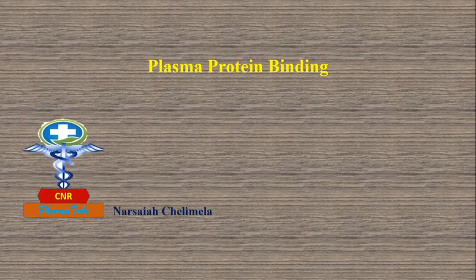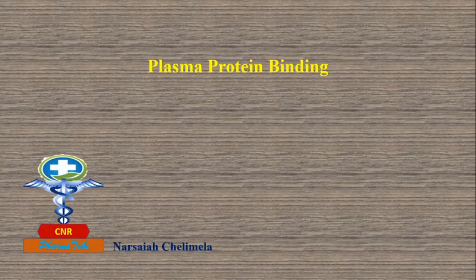This is our next topic, plasma protein binding. In previous lectures we have already completed solution stability and plasma stability in this unit. So at the end of this session, you will know what proteins are present in plasma and how the binding interactions occur, what kind of parameters influence protein binding, and the different effects of protein binding.